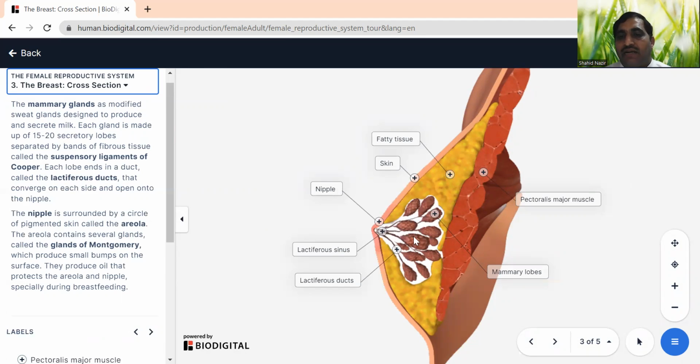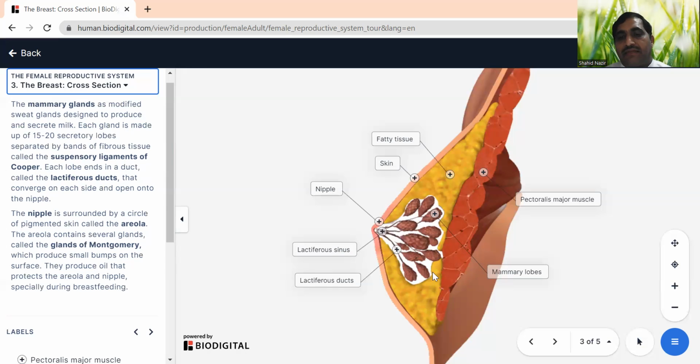So each mammary gland, or you can say a breast, consists of 15 to 20 mammary lobes. What is the function of these mammary lobes? They are responsible for milk production. These mammary lobes are producing milk, and they are separated from each other by the suspensory ligament of Cooper. So each mammary lobe is separated from the others by the suspensory ligament of Cooper.